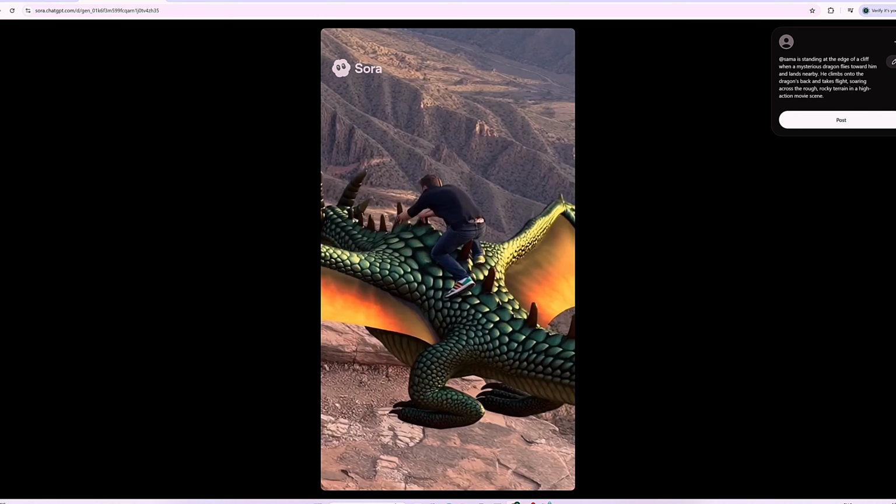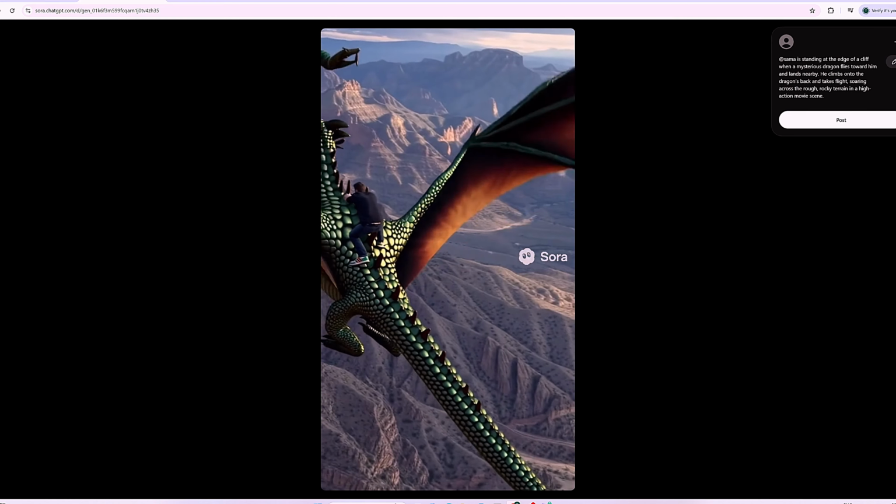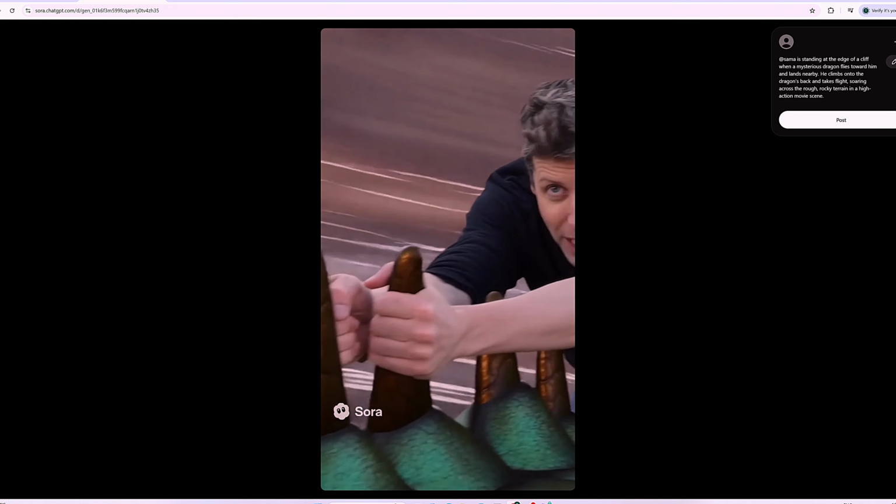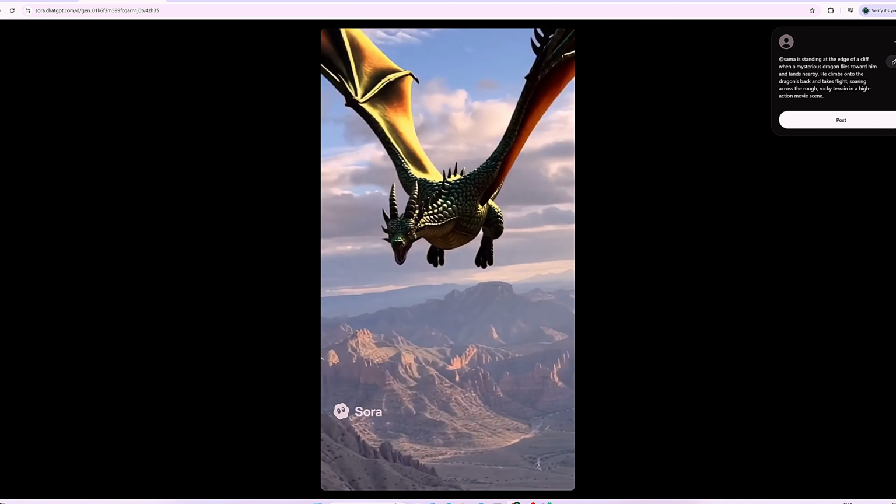What on earth? Easy, easy. All right, big guy, let's see if this works. Wing beats and a powerful roar. Whoa! Oh my god, this actually works.